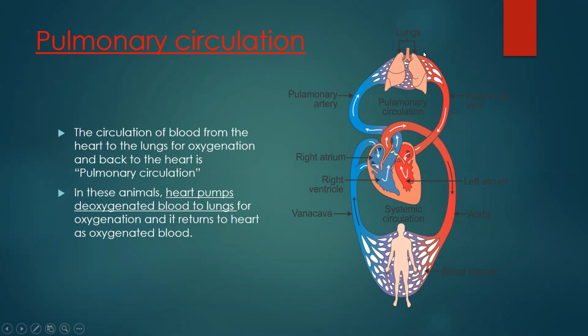From the lungs, the blood becomes oxygenated. The oxygenated blood is carried by the pulmonary vein. From the pulmonary vein, it goes to the left auricle, and from the left auricle, the oxygenated blood is given to the left ventricle, and the left ventricle pumps the blood, and then it goes to the aorta, and from the aorta it goes to the body. So you can see here blood is coming to the heart 2 times.